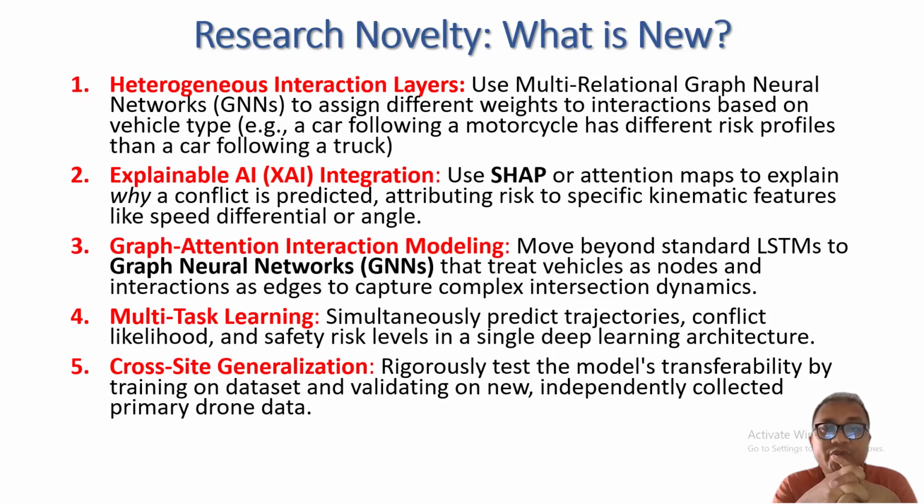Explainable AI will be used to explain why a conflict is predicted, attributing risks, and kinetic features will come up. Then a graph attention interaction model will be used, going beyond LSTM to GNN, which will treat vehicles as nodes and interactions as edges. Multitask learning will simultaneously predict trajectories and likelihood using a single deep learning architecture.